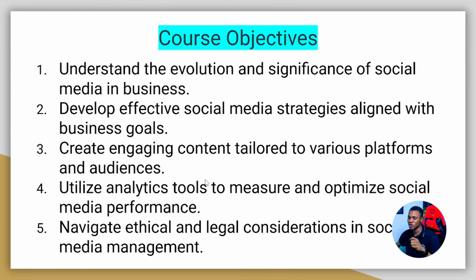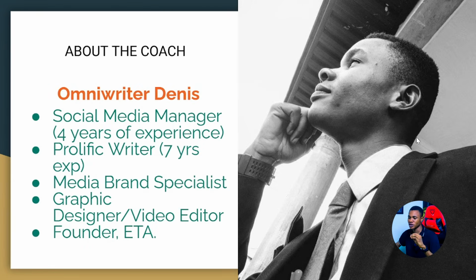And of course, you should be able to use analytical tools to know what is working for you and what is not, so that you can do what is right and grow. You should also know the ethical and legal considerations on social media platforms. Of course, you know that copy and paste on social media platforms, especially when you are monetized, is not good. So this is what you should be able to know at the end of this course.